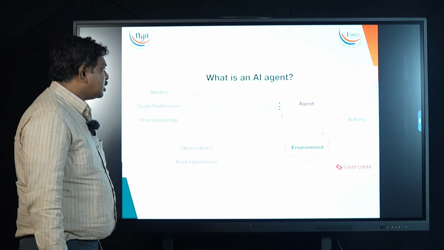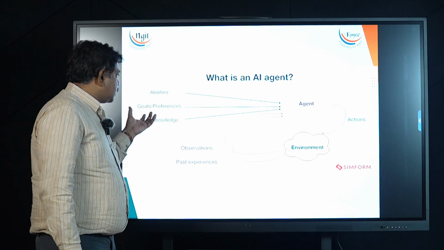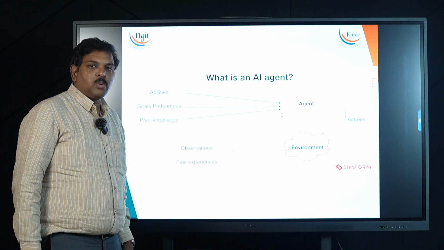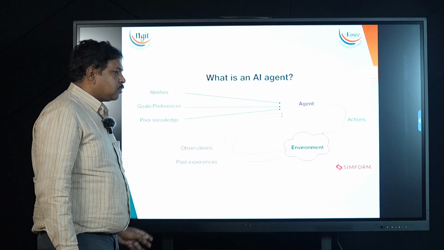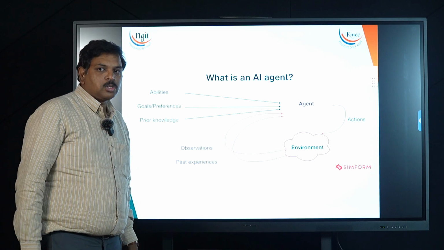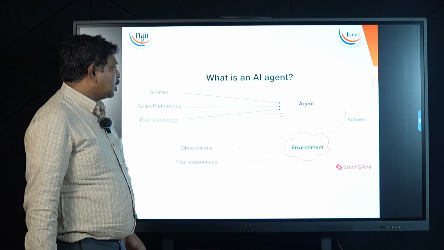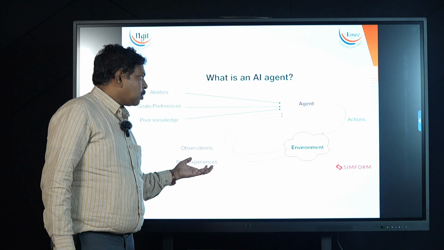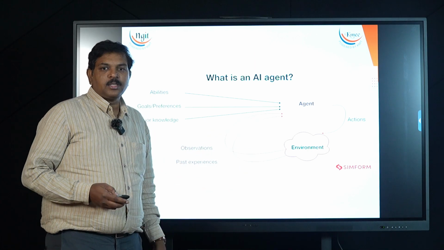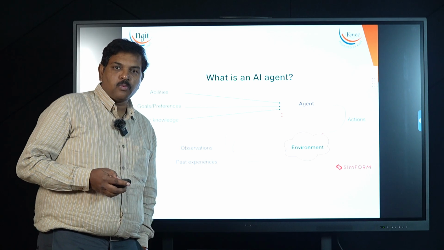So basically an agent works in an environment with a specific set of goals and preferences. Because it is working for a specific task, it always remembers why it is there in that environment. It always checks what my goals are and whether I can reach those goals. To reach those goals, the agent comes with some prior knowledge and abilities. By observing the environment, and with past experience through its sensors, to achieve these goals, it performs some actions in the environment. That is the basic outline of how an agent program works.